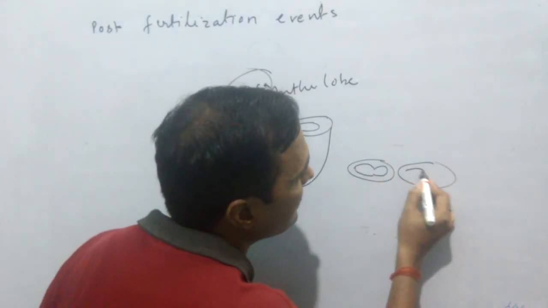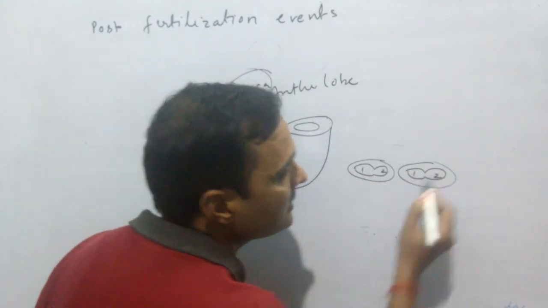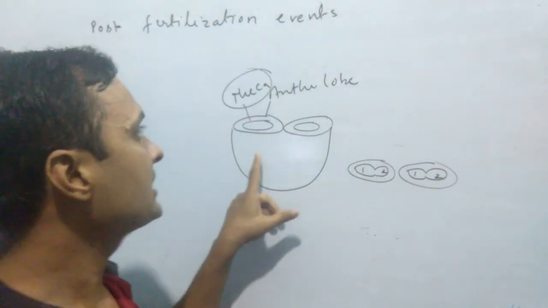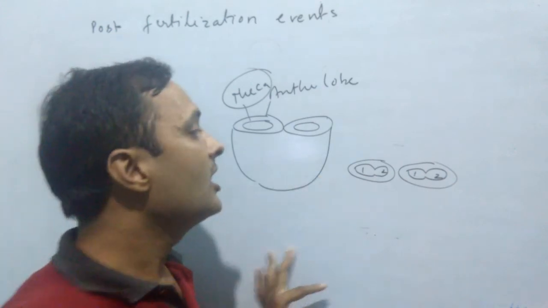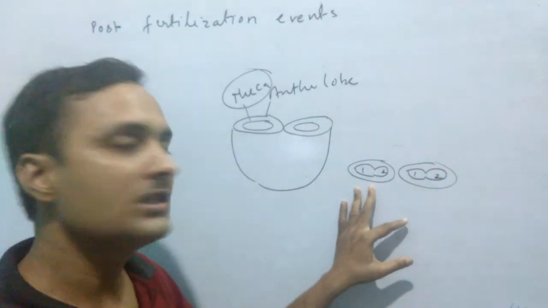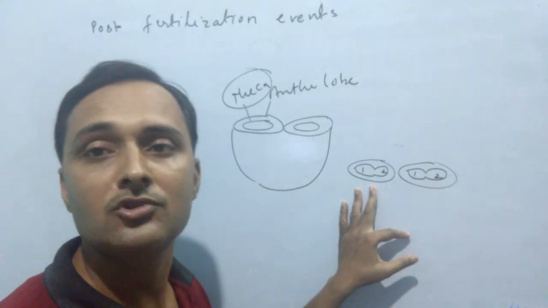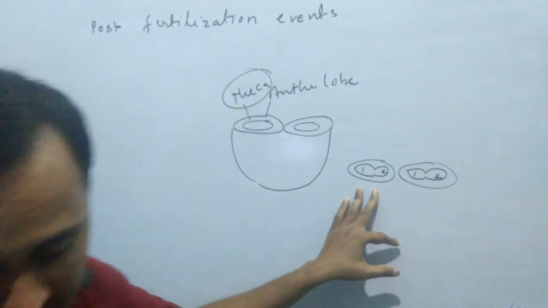This is one theca, this is the second one. This is again one, this is the second one. When each anther lobe contains a single theca chamber, such an anther is known as monothecous anther. It is very less common in flowering plants. And when each anther lobe contains two theca chambers, it is collectively known as dithecous anther. It is the most common in flowering plants. Okay, come to the next.